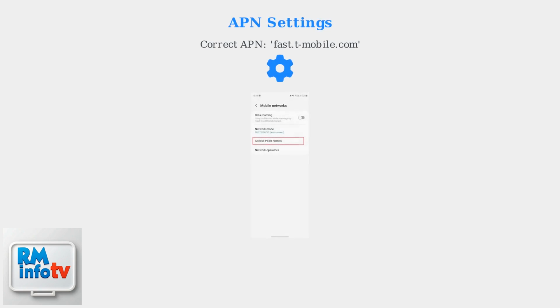If Wi-Fi authentication isn't the problem, check your APN settings. The correct APN for T-Mobile hotspots is typically fast.tmobile.com. You can find this in your hotspot settings under Mobile Data Access Point Names. Use the T-Mobile app for automatic setup to avoid manual errors.